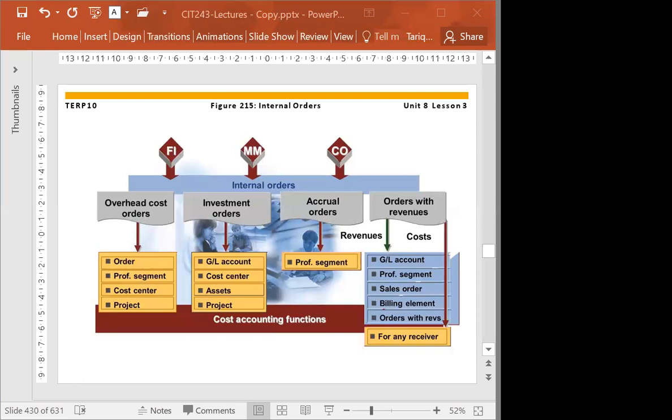And now the order with revenue is used to track both cost and revenue if your sales and distribution system is not in use. If sales and distribution is being used, then it will go directly to controlling from sales and distribution. But if it is not there, then you use this kind of internal order to collect the cost and collect the revenue. So any question on that, please do let me know.